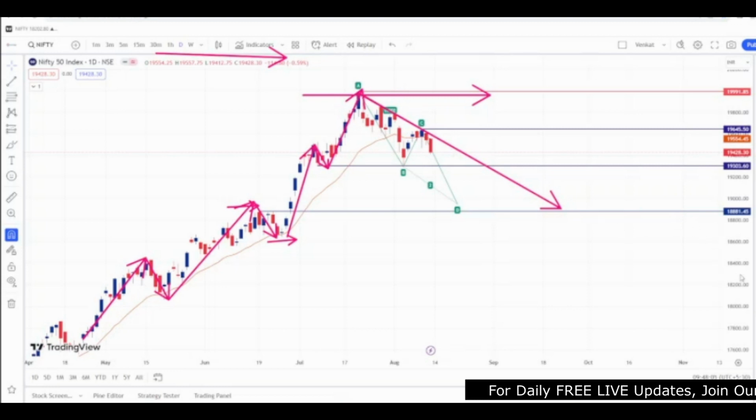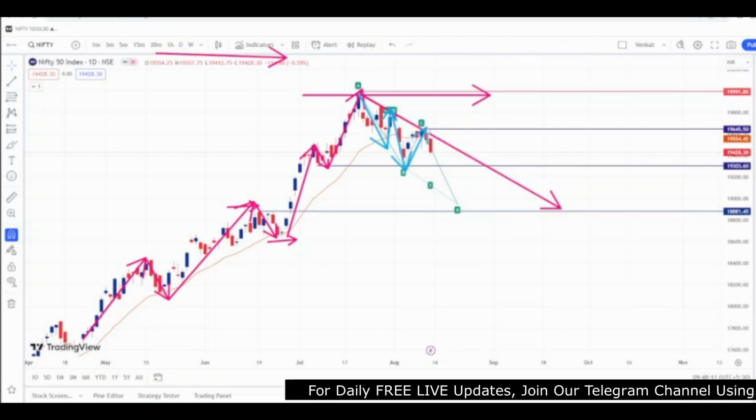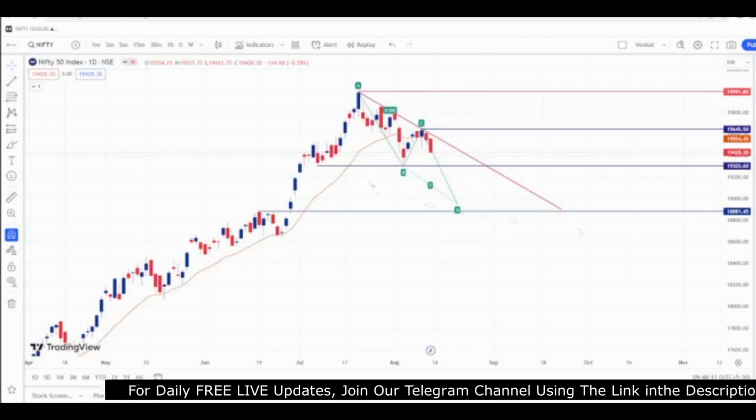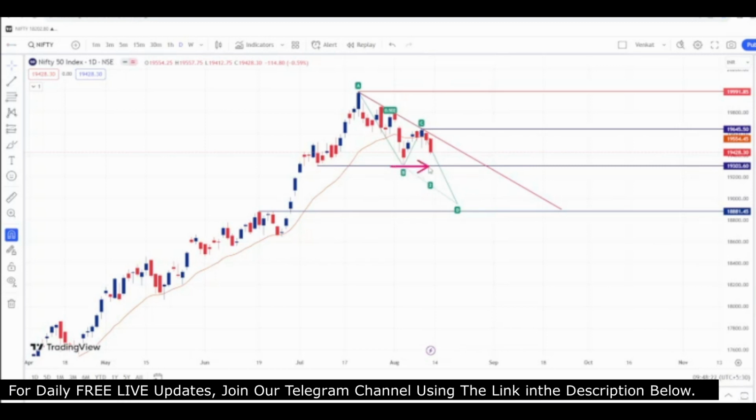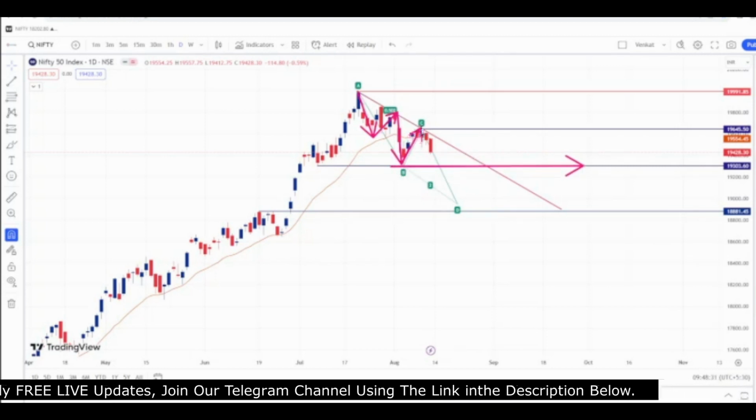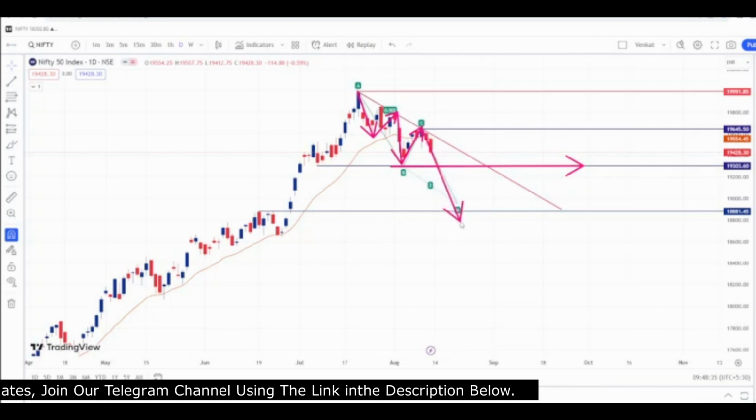From here the trend has shifted to lower lows and lower highs: a lower low, again a lower low, a lower high, and again it is trying to break this lower low, but we need the confirmation. When will we get the confirmation? Only below this 19,300. Below this 19,300 we can say that this is the continuation of this new downtrend.